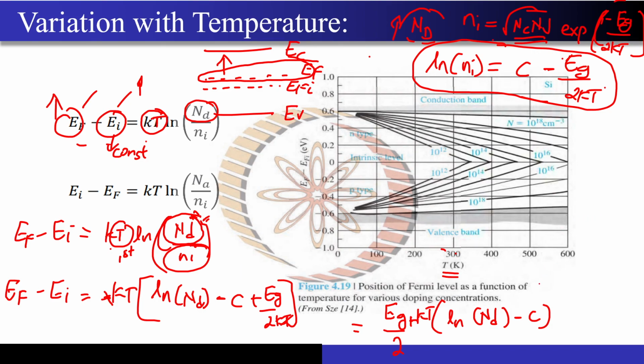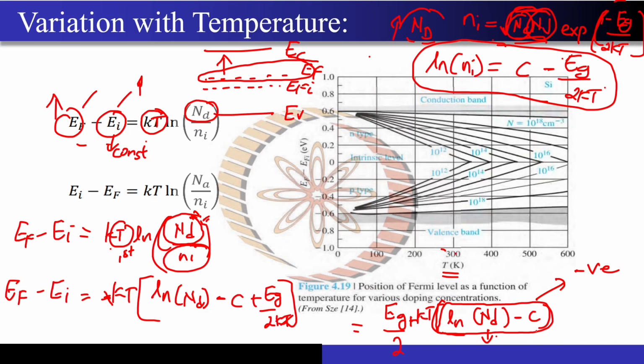Now I will leave this as homework for you guys. Just calculate the sign of this term. I'm not asking you to calculate the magnitude, just the sign. The sign of this term will come out to be negative. On one hand you have Nd over here, and this C is nothing but the log of root of Nc into Nv. So just calculate it, using the formula of Nc and Nv from Donald Neamen's book or from the lecture material provided to you in week 2.